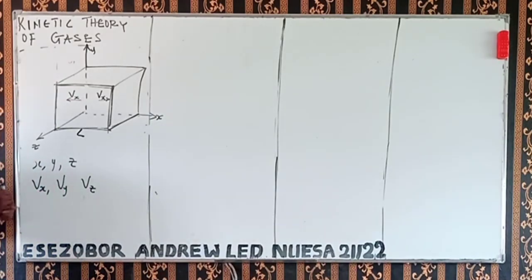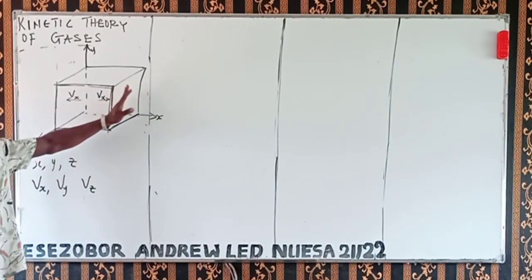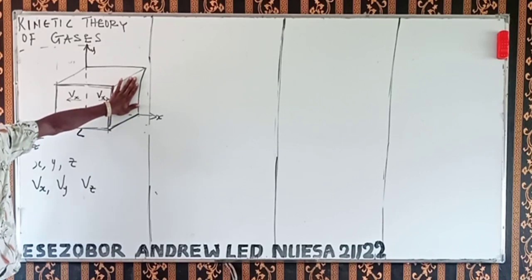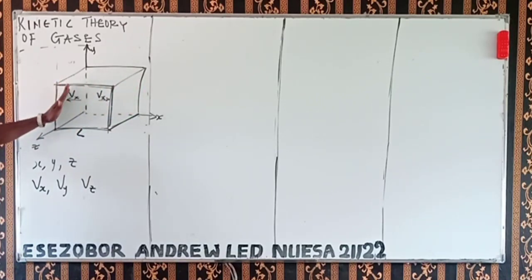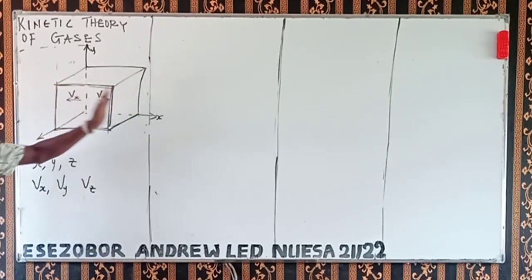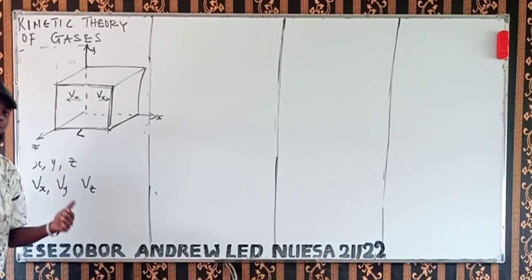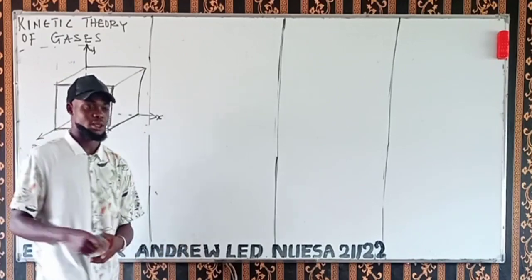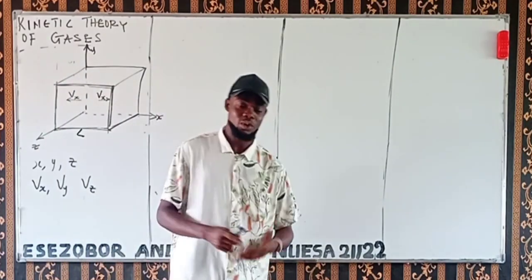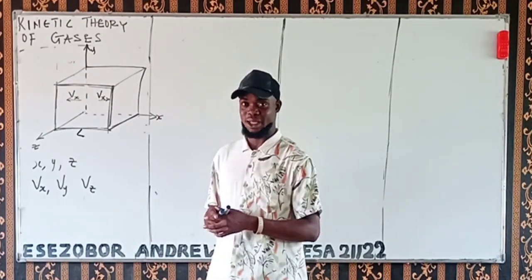If a gas moves to this side, it hits this wall, this face, goes back, hits this face again, and keeps on hitting. That is random motion. They bombard the walls of the container, they constantly collide with the walls of the container. They also collide with themselves.